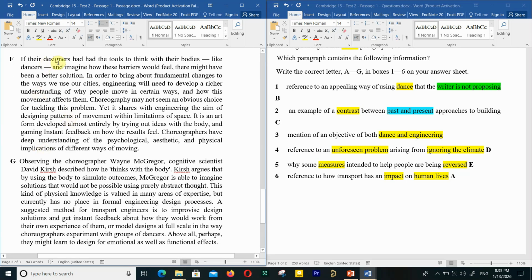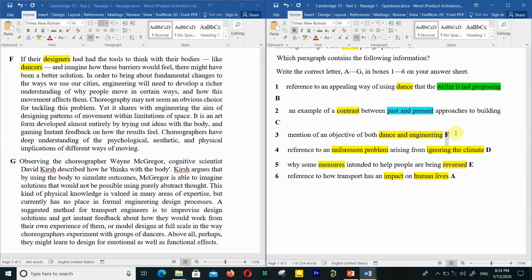If their designers had the tools to think with their bodies, like dancers, designers means engineers, dancers, and dance. So, and imagine how these barriers would feel, there might have been a better solution. Here it says mention of an objective of both dance and engineering, an object of both dance and engineers. So this one definitely is paragraph F.